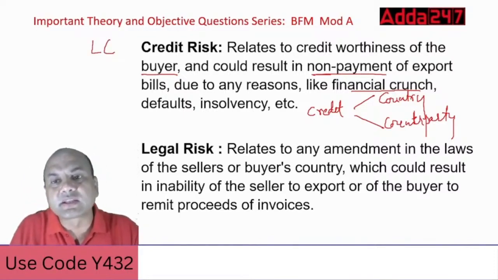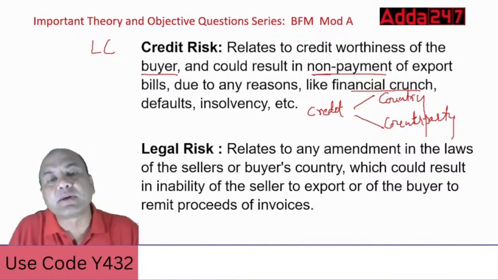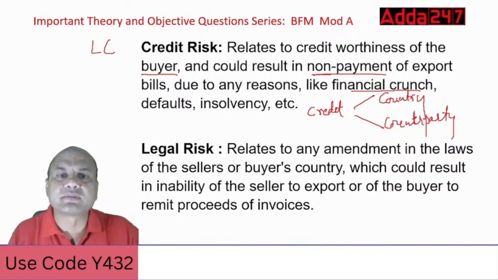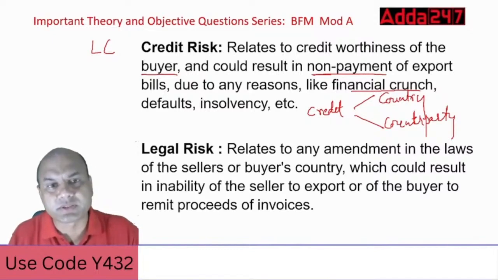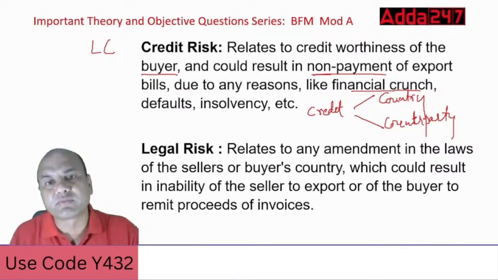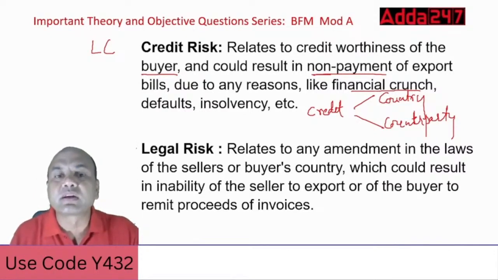Through LCs, the creditworthiness of the buyer is bypassed. In an LC, the bank gives us the assurance of payment on production of the documents, right? So the creditworthiness of the buyer is gone, and non-payment of the export bills by the buyer is gone. So typical credit risk is covered by LCs.